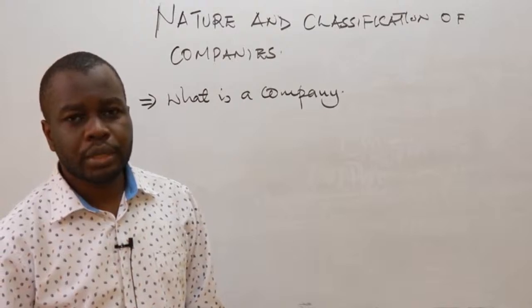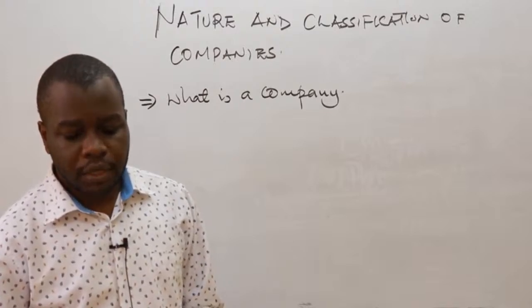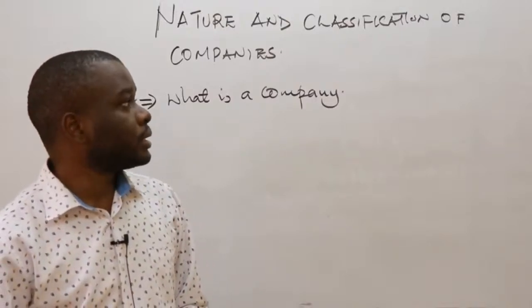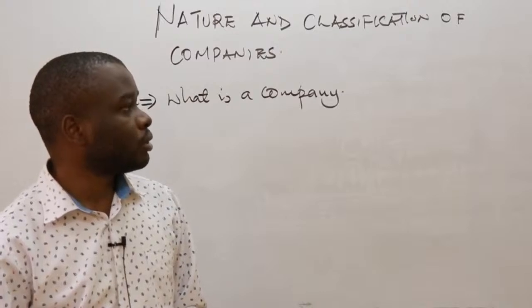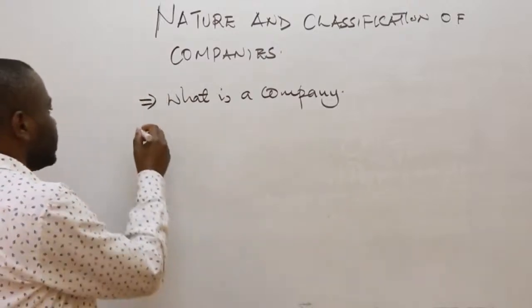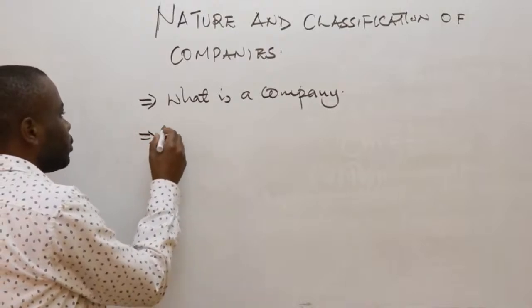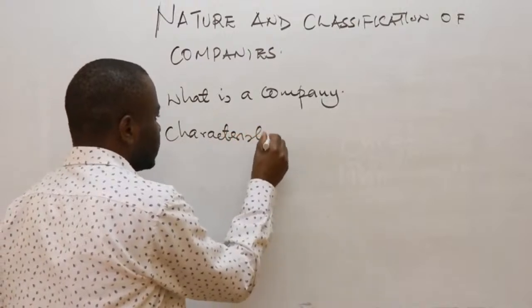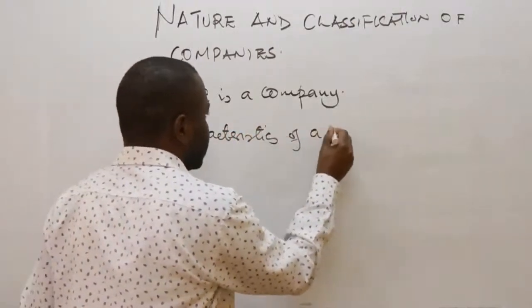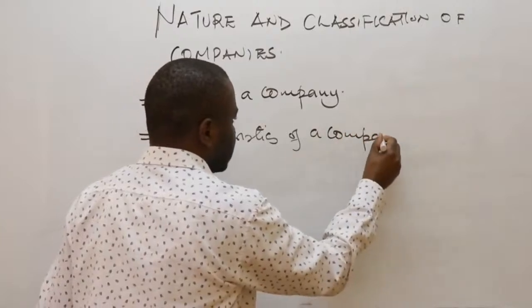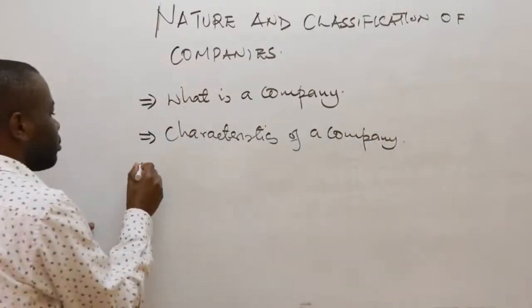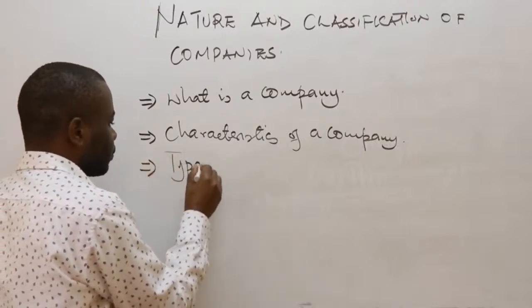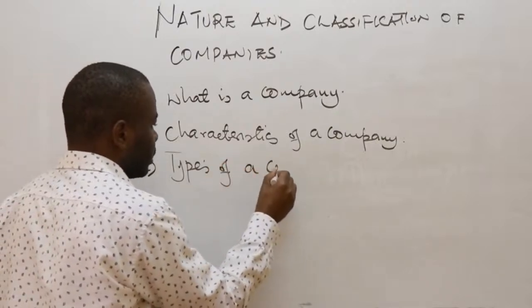To look at the first topic in company law, known as nature and classification of companies. So basically, it's just an introduction about what is actually a company. So you need to be able to know what is a company. Then you are supposed to be able to know the characteristics of a company. Then you are supposed to also know about the types of companies.